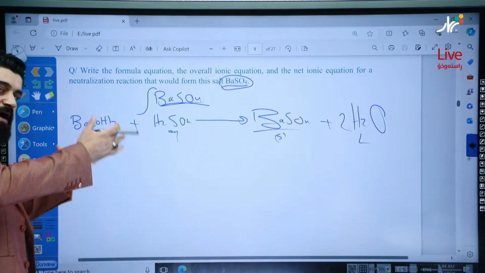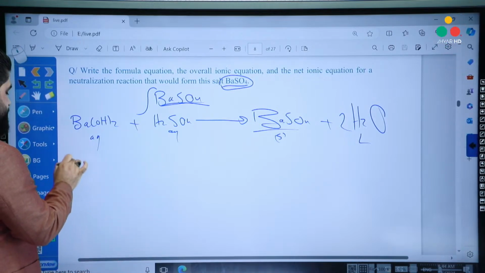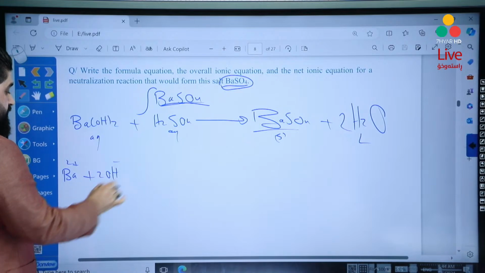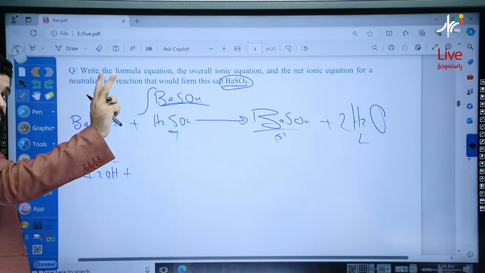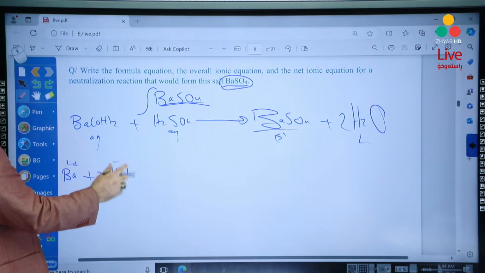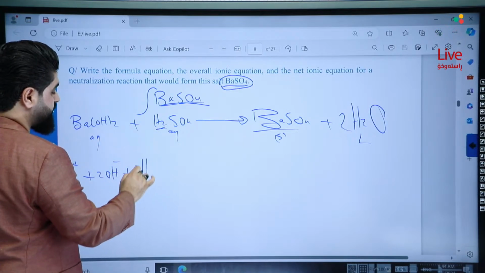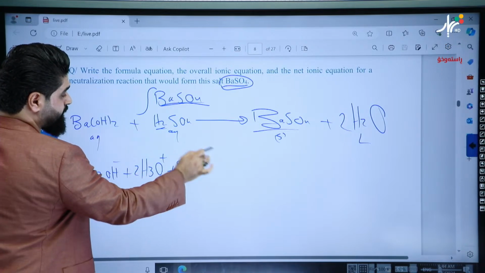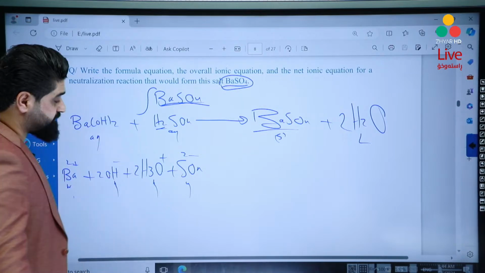What are the spectator ions? First, write the overall ionic equation. Ba2+ plus 2 hydroxide ions. Because we have 2 hydroxide ions, there must be 2 hydronium ions also, to neutralize each other. Here we have 2 H2SO4, which means we have to convert them into hydronium ions. Then plus SO4 2-. They are aqueous. We know the ions are aqueous.